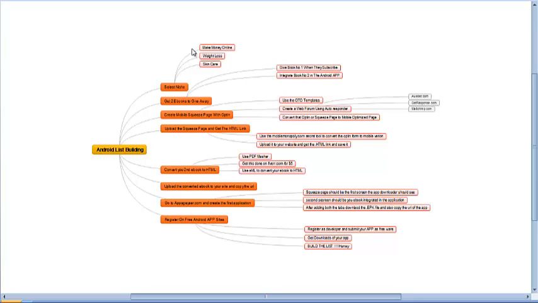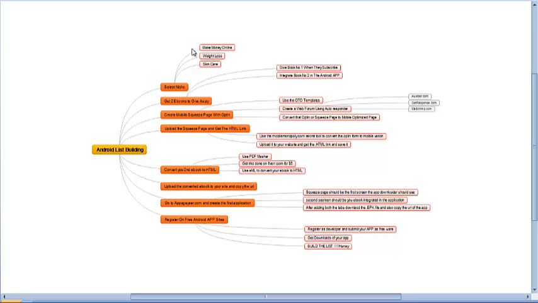The next step is creating a mobile squeeze page opt-in. For this, if you have bought the auto, I'm giving 10 mobile-ready high quality squeeze pages in the auto. You can buy it, or you can get it done on Fiverr or whatever site you like to work with, or you can hire a programmer to create a mobile squeeze page. It should be mobile optimized. It is the most important thing. You have to remember that the squeeze page you add to your application should be of high quality and mobile optimized.